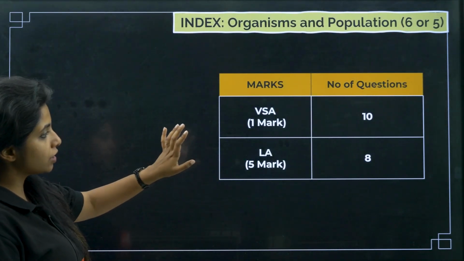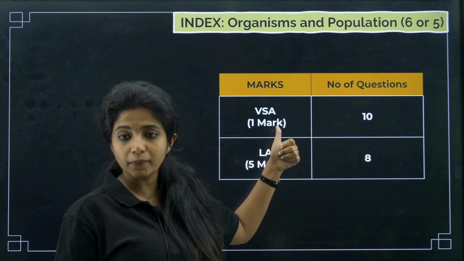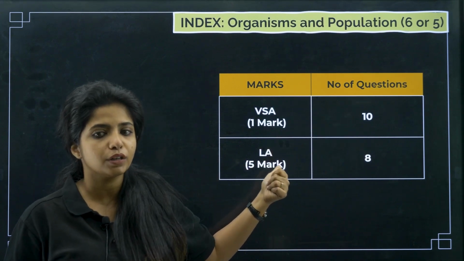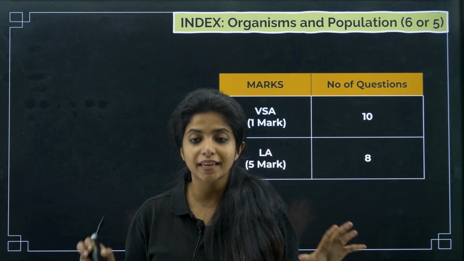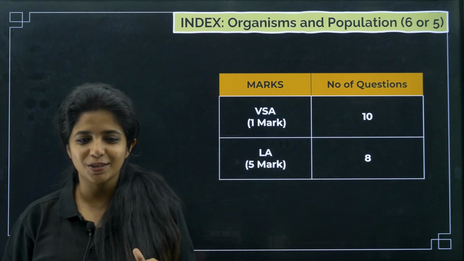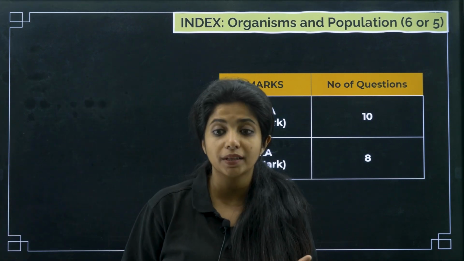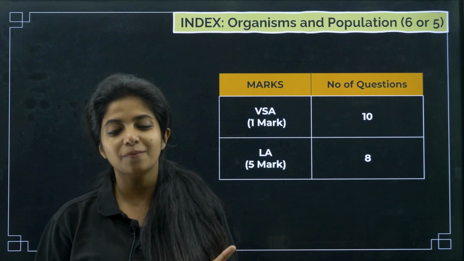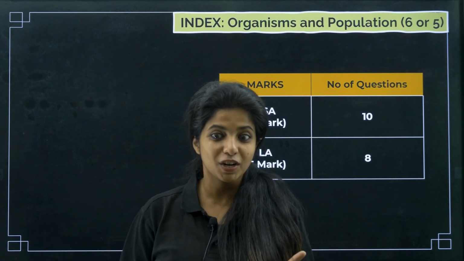Now, how many questions are we going to discuss today? There will be 10 1-marker questions and 8 5-marker questions. I hope within these 8 5-marker questions, you will get the question that could come on the day of examination as well. I have taken questions from the model question paper that the government has released, and also certain previous year questions that have come repeatedly.